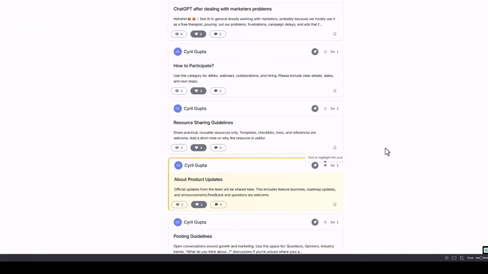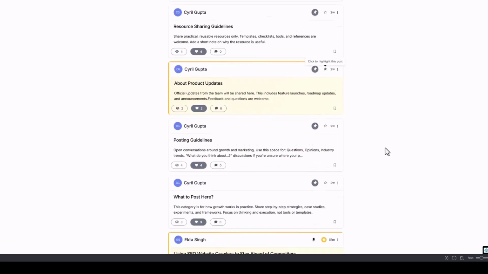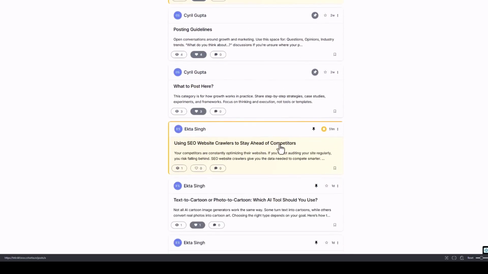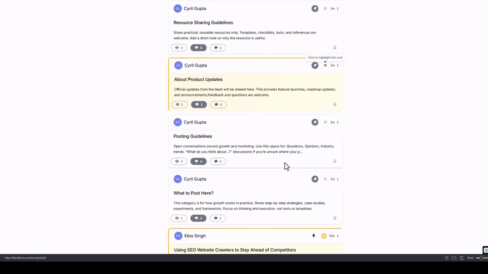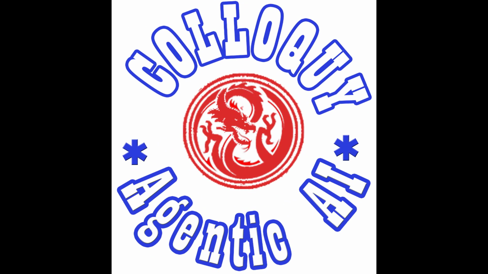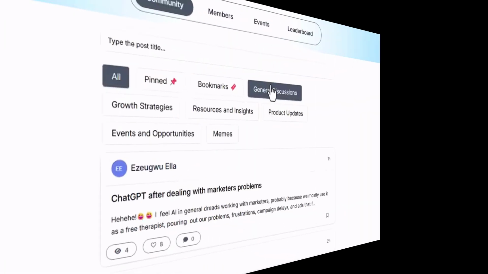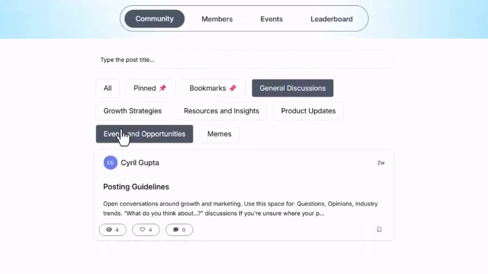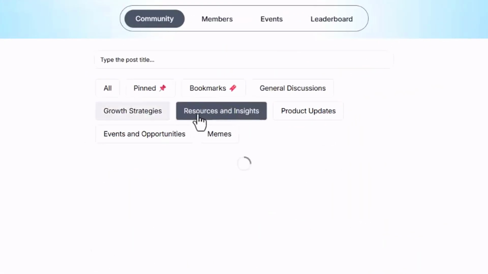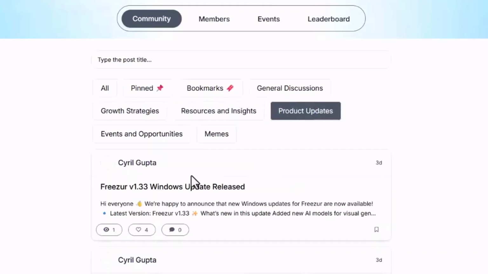Moderators and admins can also highlight a post. So when you highlight a post, it is highlighted in a different color, and as people scroll through it, they will notice what you have to say. That way you can promote special offers, or if you want to bring your post to everyone's attention, you can highlight it. And then you have the topic boards. You can categorize posts under specific topics, and your members can easily consume them.